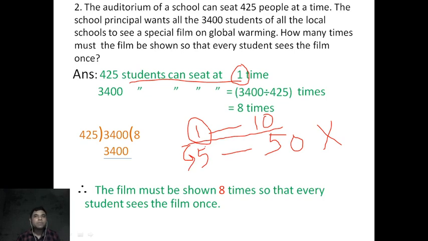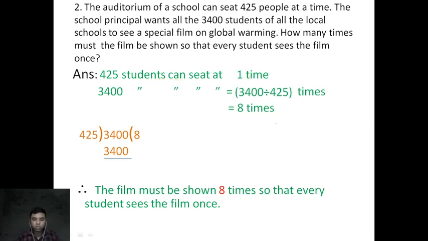If you understand when to divide and when to multiply, and if you can compare, then there will be no chance of making a mistake. Some students are doing multiplication in place of division. So please learn the difference, then you can easily see it. Memorize the format also.